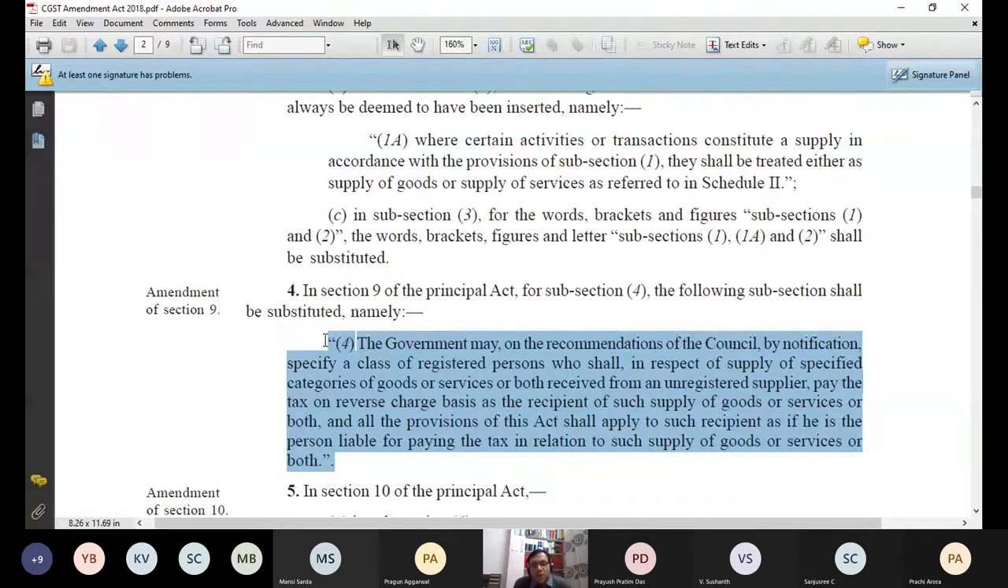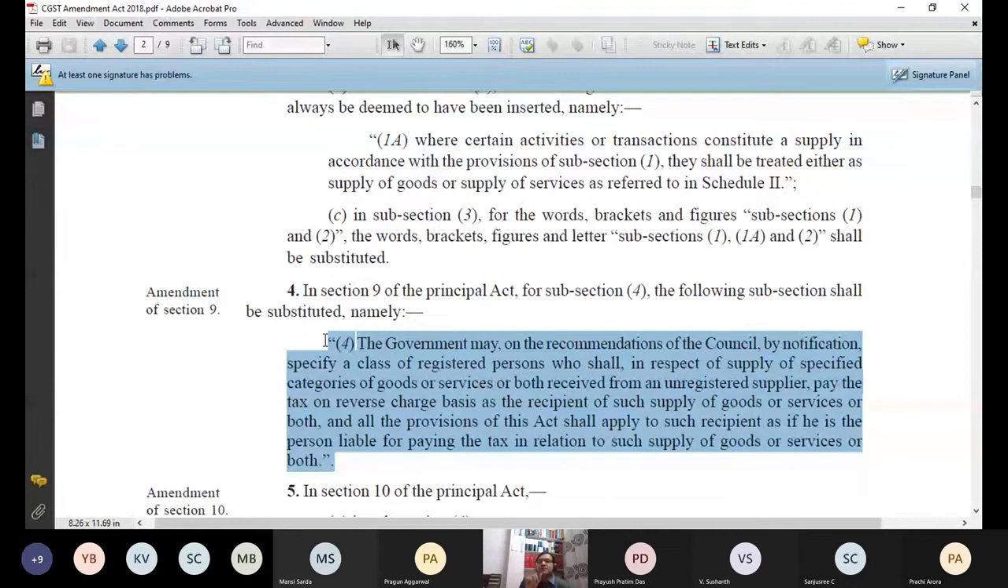The government may, on the recommendations of the council by notification, specify a class of registered persons. It's a new language. A class of registered persons who shall, in respect of supply of specified categories of goods or services or both received from an unregistered supplier, pay the tax on reverse charge basis as the recipient of supply of goods or services or both. This is also a reverse charge section.